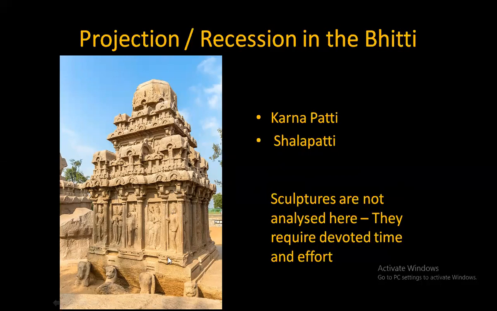You are saying this entire thing, from the Shala to the Nasika to the Kudya Stambha, is a separate temple, a separate shrine? Not necessarily a shrine. This temple is dedicated to only one god, only one shrine is there. So no, to form a unit.